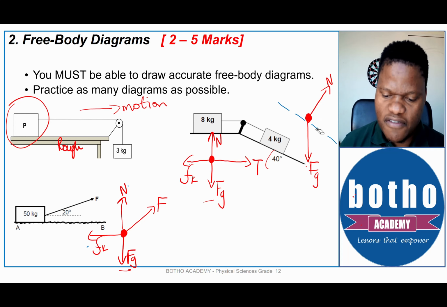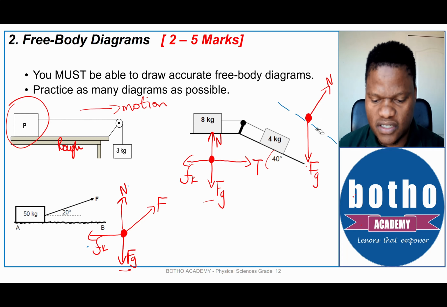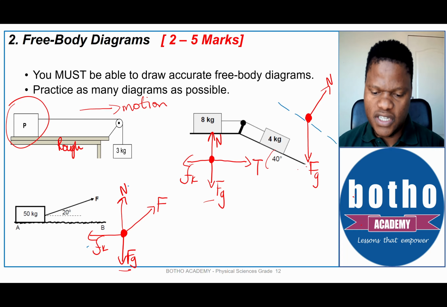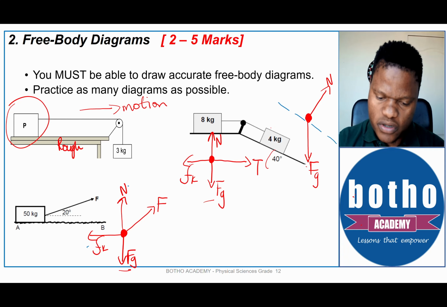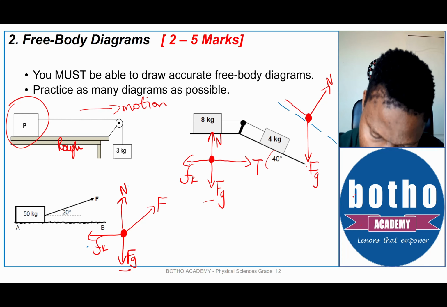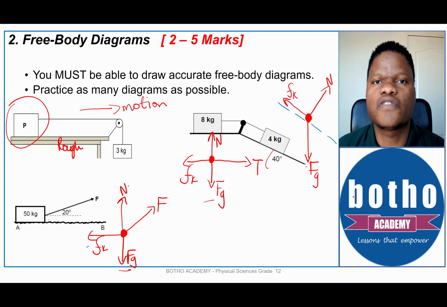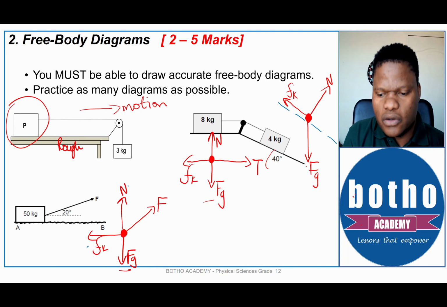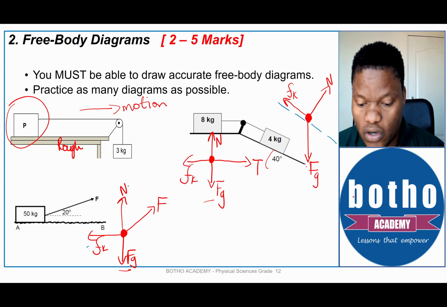It means the frictional force, since this would be a rough surface, acting on the 4 kilogram block would be up the slope, since the box itself is sliding down the slope. Remember, all the time frictional force is opposing the direction of motion. That would be the kinetic friction there.